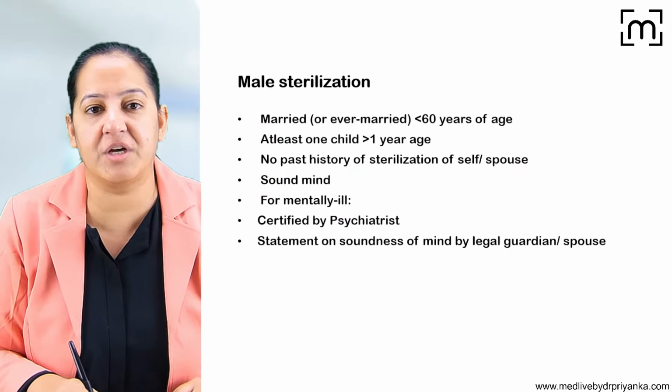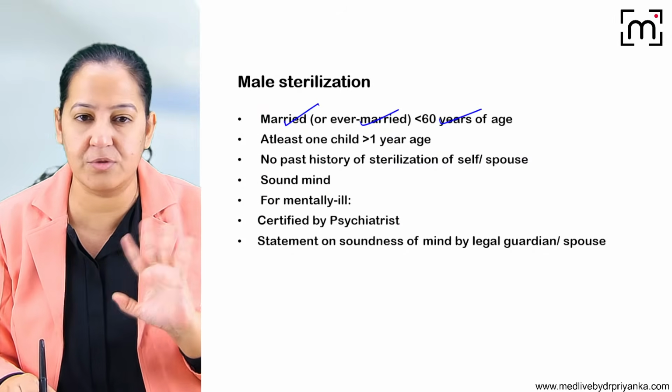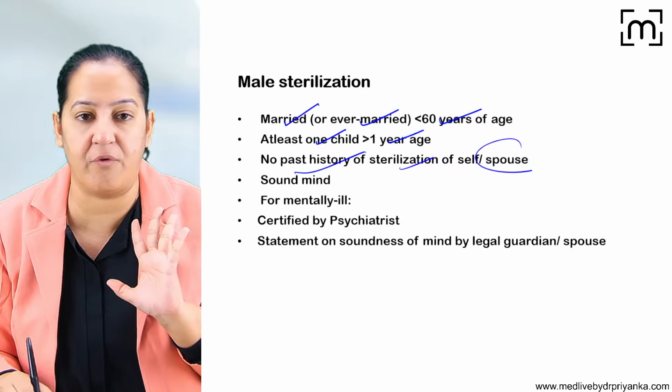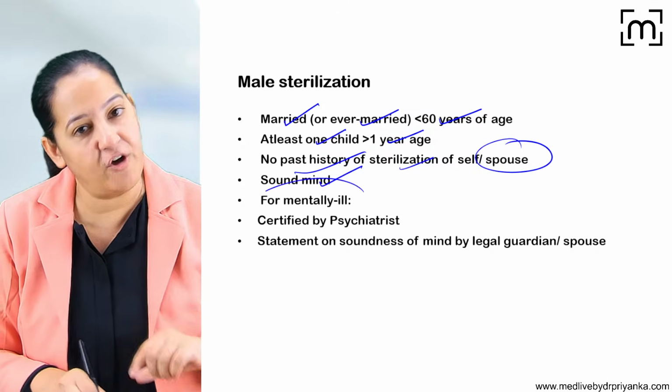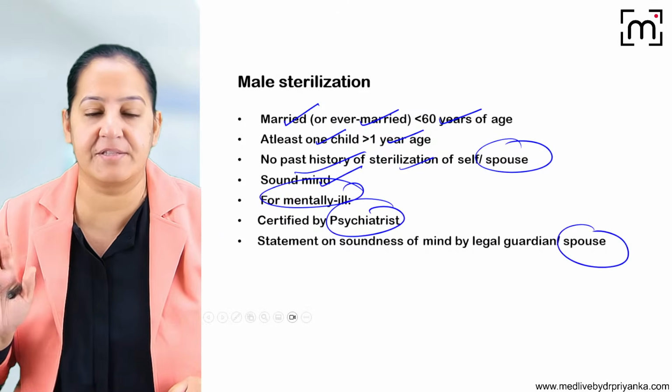What about male sterilization? The same criteria. The male should be married or ever married and less than 60 years. More than 60 years, we don't perform. At least one child who is more than 1 year. No past history of sterilization of himself or of the spouse. Sound mind. For mentally ill, again psychiatrist certification, and in that case the decision will be of the spouse.